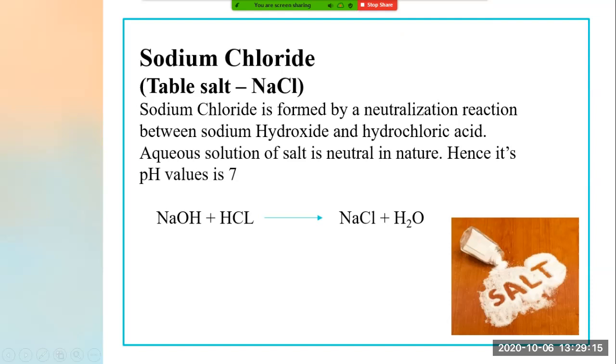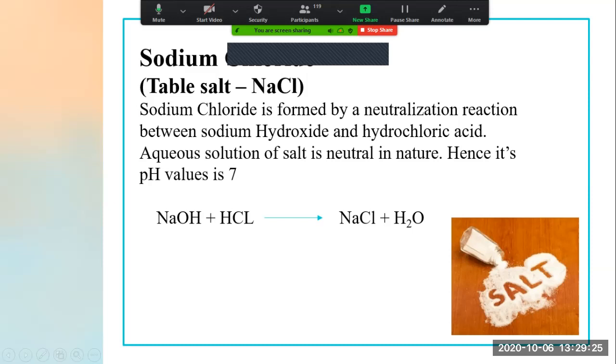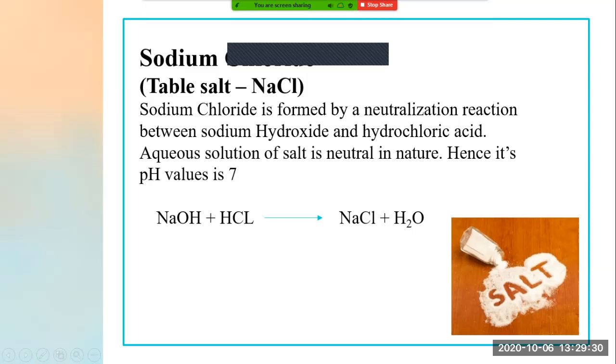Plus hydrochloric acid, HCl. Hydro means hydrogen and chloric, Cl, means chlorine. When we take these two chemicals, NaOH plus HCl, what do we get? We get our common salt, that is sodium chloride, plus water.